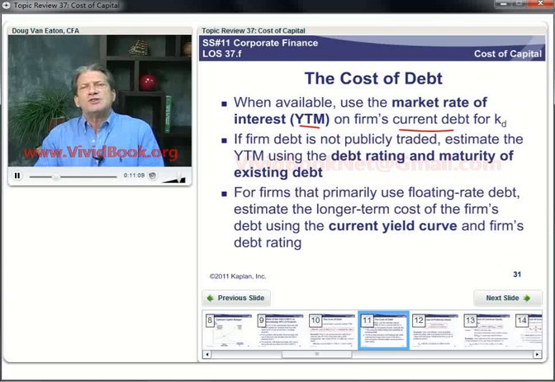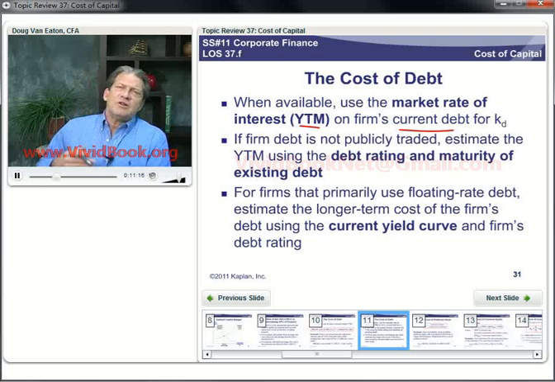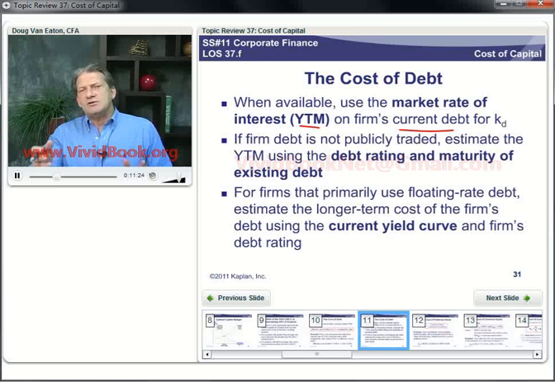Now, if the firm's debt isn't publicly traded, but we could get a rating on it, we could say, well, they're going to issue, we think, 15-year debt, and they're a double B rated company. Let's look at the yield curve for double B debt at 15 years and use that as the required yield to maturity for that debt.